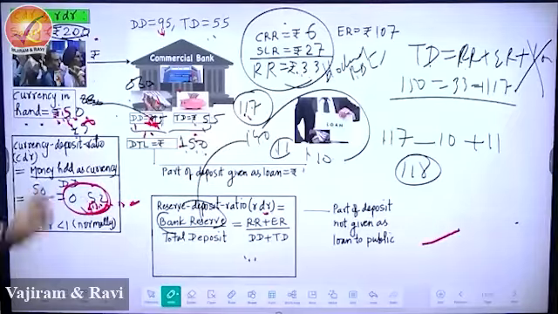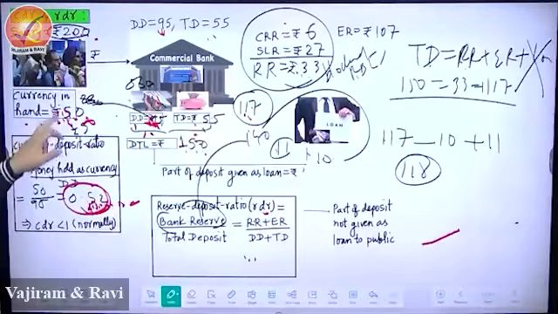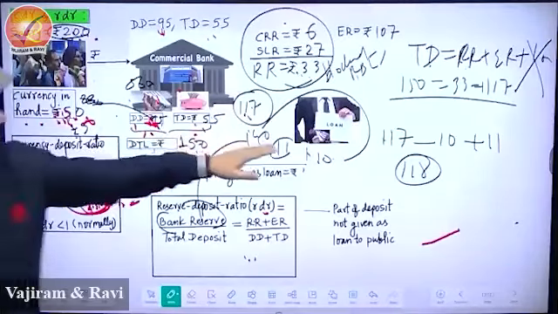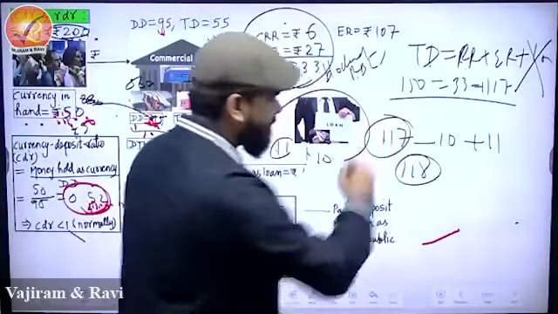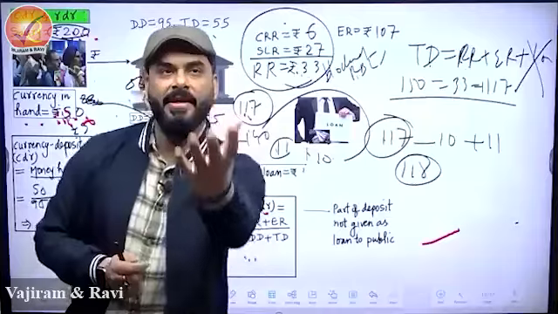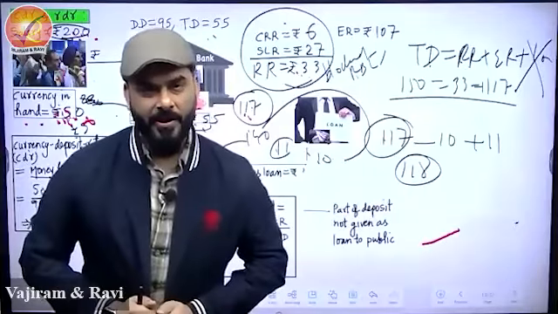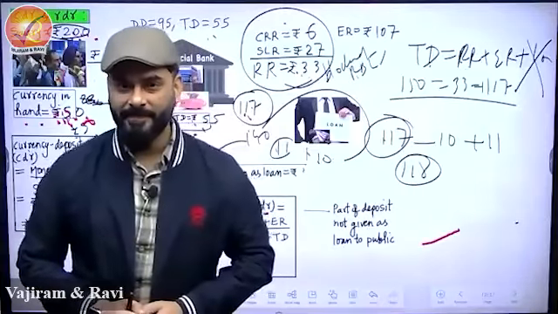So, let's go through it once more, and let me see if you are trapped in one argument. The argument is, this guy gets a salary of 200 and keeps 50 rupees in hand. And what is the excess reserve that the bank has? This much, 117. And the bank has the capacity to increase 117 into 118. This is called credit creation by the bank. It is also called money multiplication.